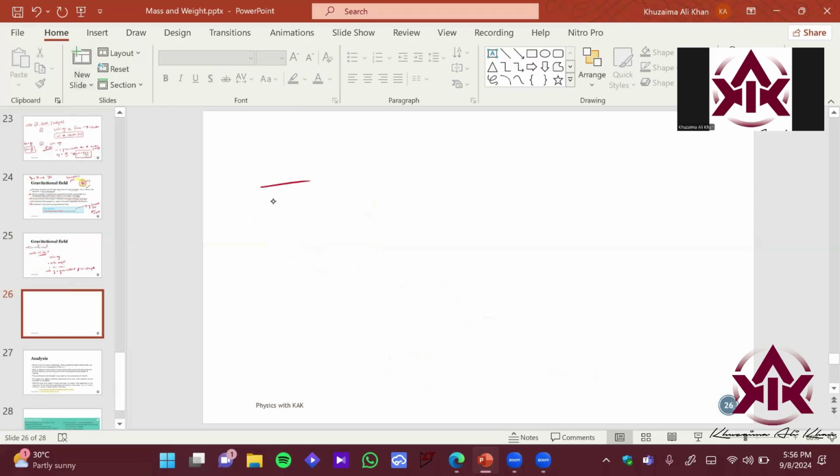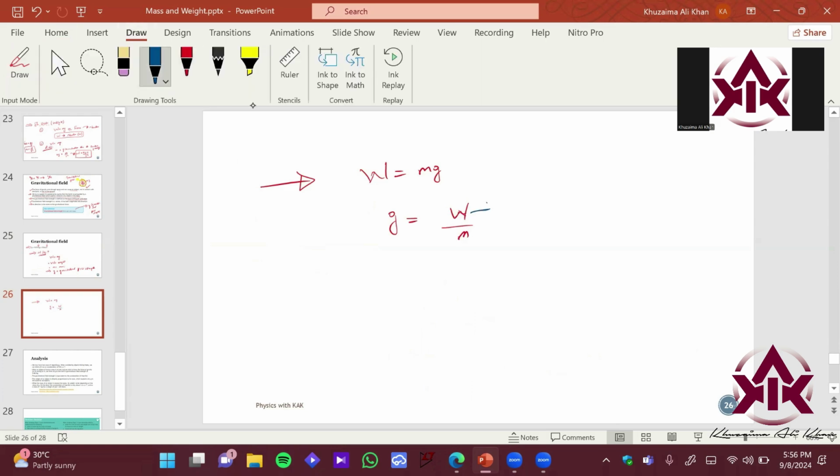So let's manipulate the formula. We have weight equals mg. Let's make g the subject. So we're going to get weight upon mass. If you recall, what is the SI unit of weight, which we have seen? It is Newton. And what is the SI unit of mass? It's kilogram. Therefore, one of the possible SI units of gravitational field strength is Newton per kg.